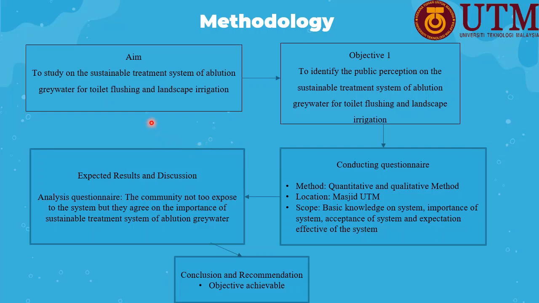A greywater treatment system is one of the alternatives for saving and reusing water for other purposes. For this research, there are several proposed methods to complete the objectives. The aim of this study is to study a sustainable treatment system of ablution greywater for toilet flushing and landscape. The first objective is to identify the public perceptions on the sustainable treatment system of ablution greywater for toilet flushing and landscape.